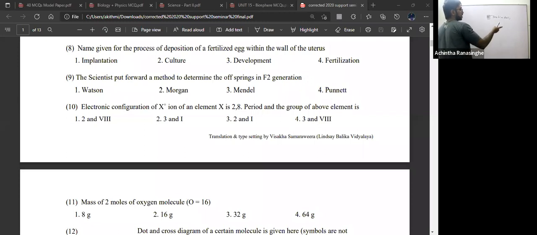Another question that comes in tandem with that is, where does fertilization occur? Fertilization occurs in the fallopian tube. Fertilization means the meeting of the male gamete, the sperm, and the female gamete, the ovum. The fusion of those two gametes leads to the zygote, and that happens in the fallopian tube. So fertilization happens in the fallopian tube, whereas implantation happens in the uterine wall.